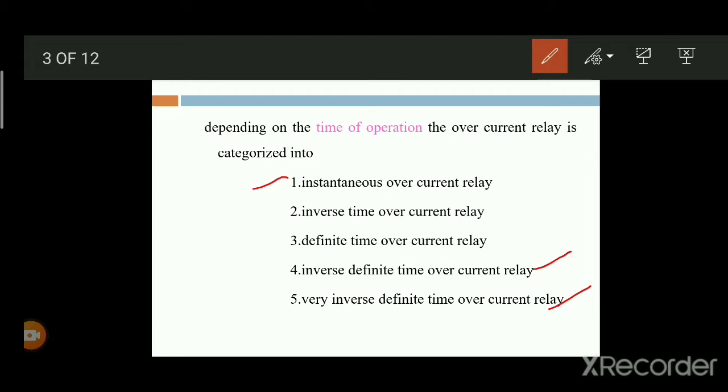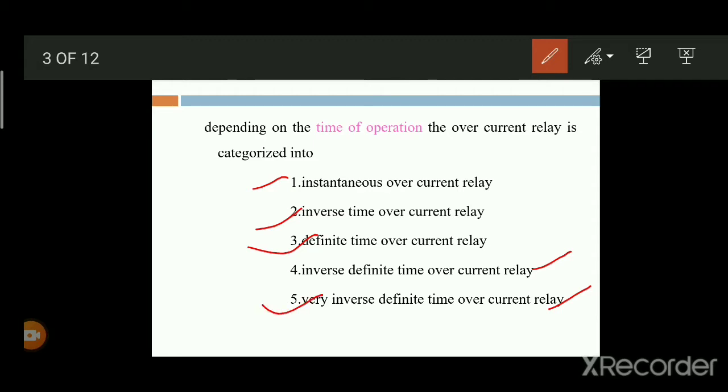Next one is the inverse time overcurrent relay. The current is inversely proportional to the time, and then the inverse time overcurrent relay will be operated. Next one is the definite time overcurrent relay. In this type of relay, we set some definite value, then the relay will be operated automatically. Next one is the inverse definite time overcurrent relay, where the time of operation is inversely proportional to the current. If the current is increased, then automatically the relay will be operated.